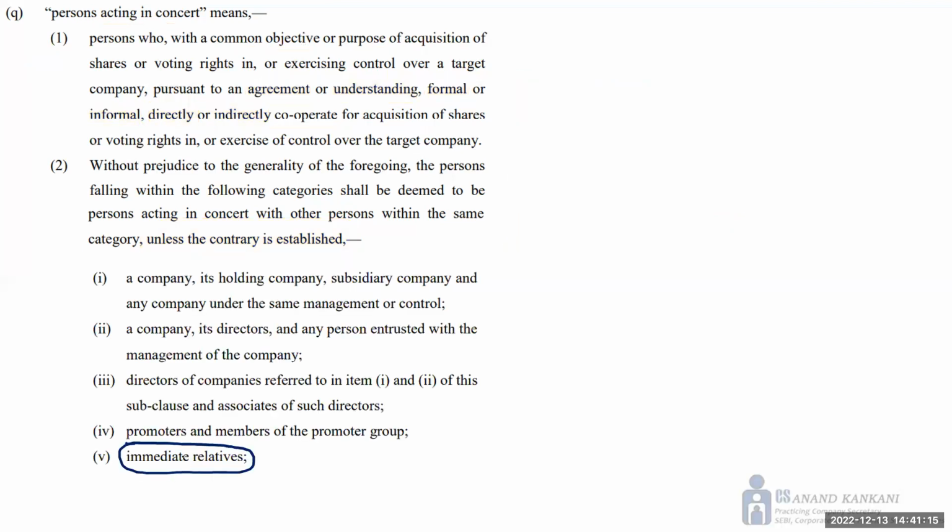One is the immediate relative that I said. Next is the member of the promoter and the promoter group. Then the company, its holding company, subsidiary company, or company under the same management or control. So the group companies, then the directors or any person who is interested in the management of those group companies, right, or of the company, they all will be categorized as the deemed PAC. And the list does not end here.